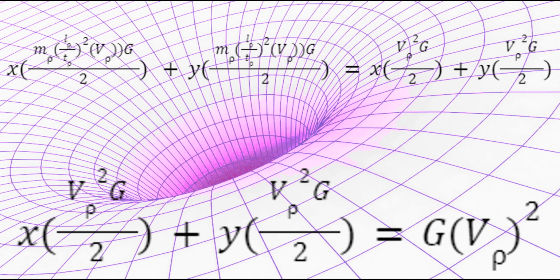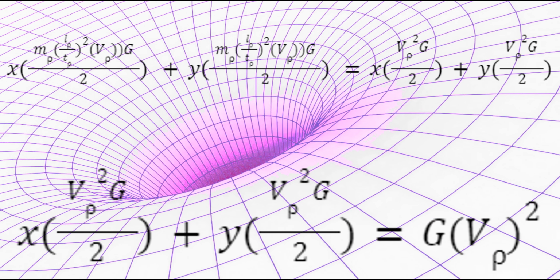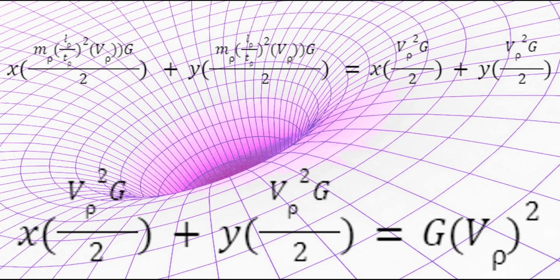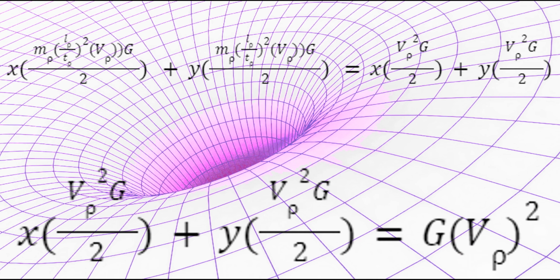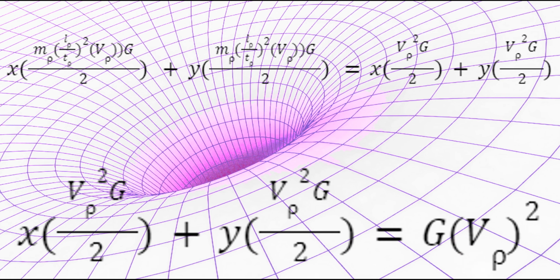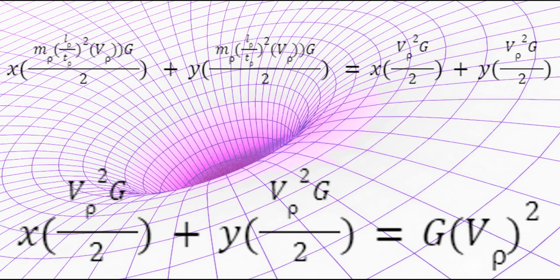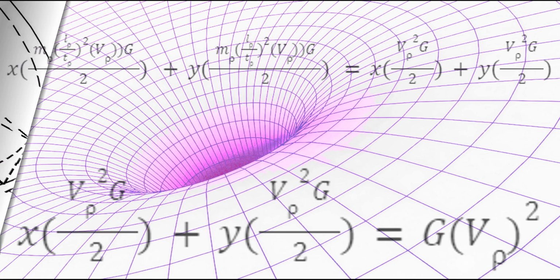The first part represents the space-dependent field and the second part represents the time-dependent field. So imagine that the first section contains a field with x distance of its radius, and the second section contains a field with y distance of its radius. These two values of x and y can create its own volume in the curved spacetime, and the sum of these two volumes will be the actual curved spacetime.